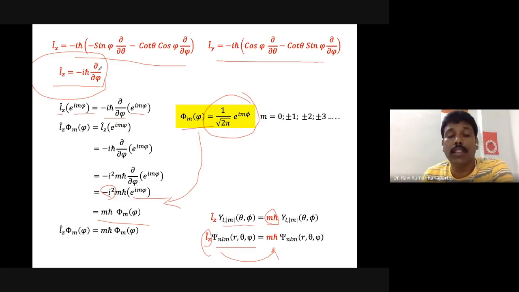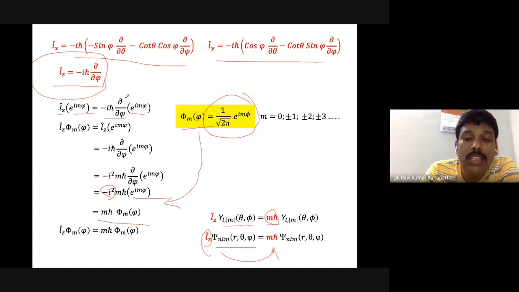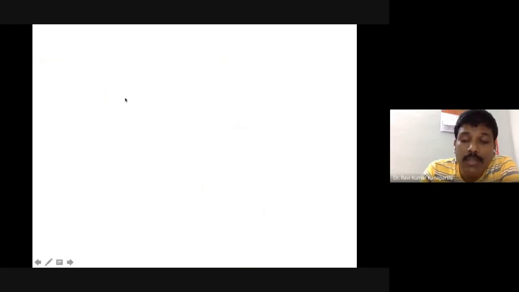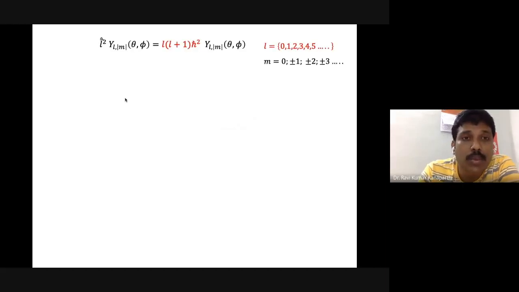Therefore, the other variables, that is r, phi, theta, do not affect it, and therefore we will get the same eigenvalue multiplied by the eigenfunction. Now, similarly, we can extrapolate this discussion to the total angular momentum. The total angular momentum is L square, right? The square of the angular momentum. You can allow it to operate upon the spherical harmonics, right?